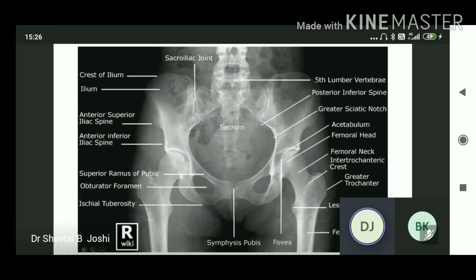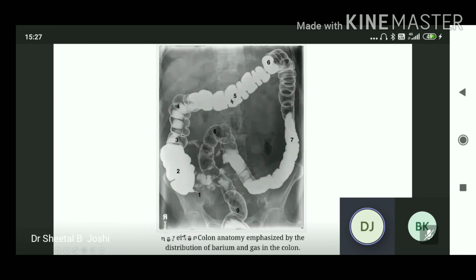Now you can appreciate this is the sacrum, sacroiliac joint, coccyx, fifth lumbar vertebra, sacral promontory.